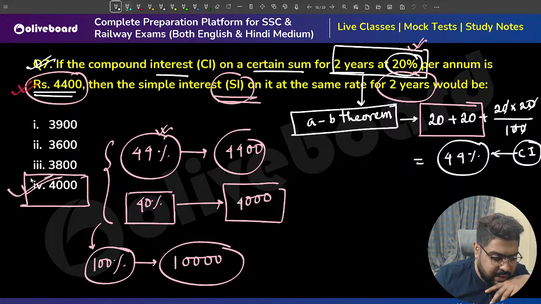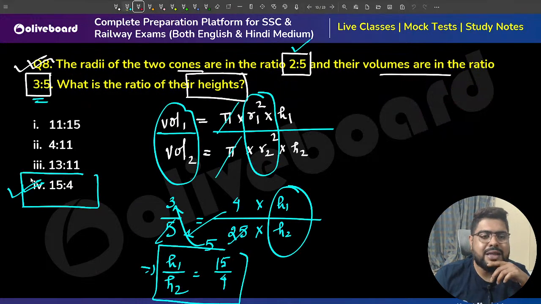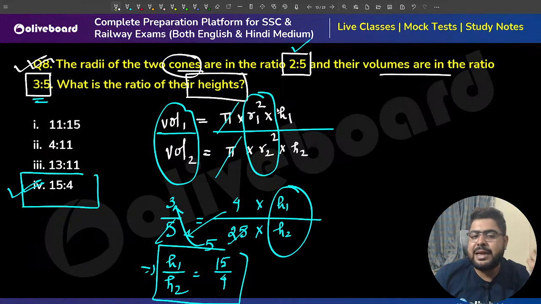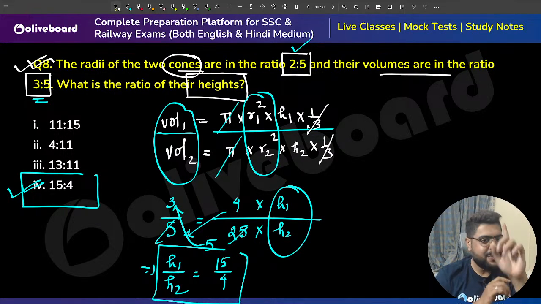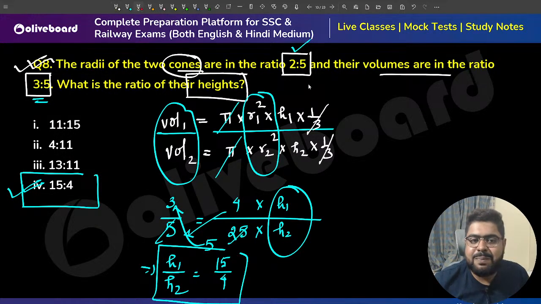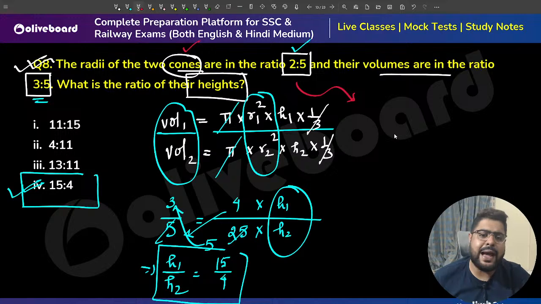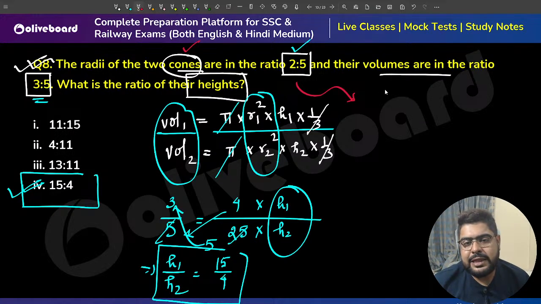The formula for the cone is not correct. Oh, it was a cone, I had not seen it. I have done it using a cylinder. If it is a cone, nothing will matter, the 1/3 will cancel out. Actually, what we do, please understand, in case of a cone or a cylinder, the volume varies as r square into h.